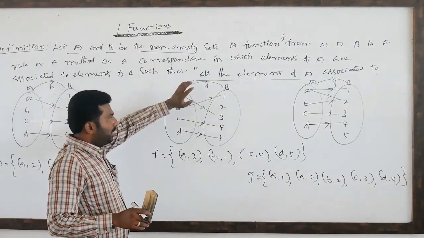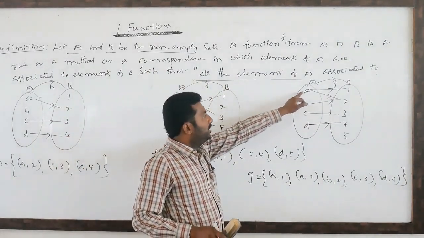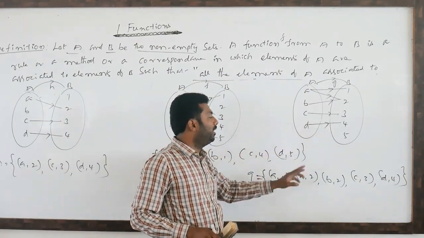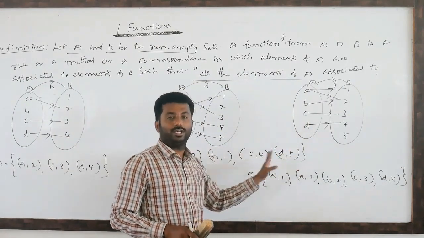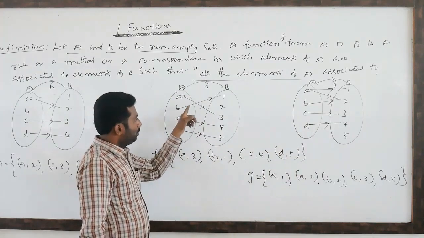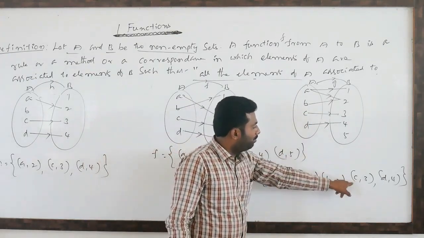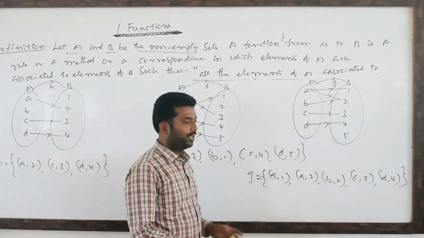So what is the first condition? All the elements of capital A should appear as the first component in any one of the ordered pairs in the relation. So you observe A appearing, B appearing, C appearing, D appearing. First condition okay.